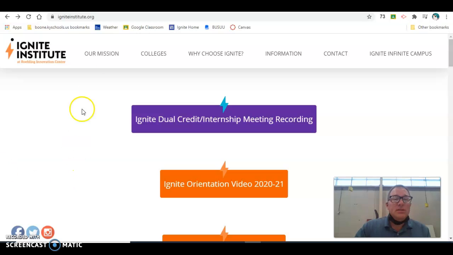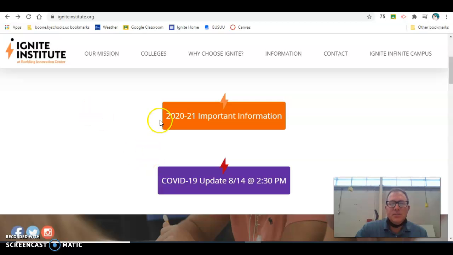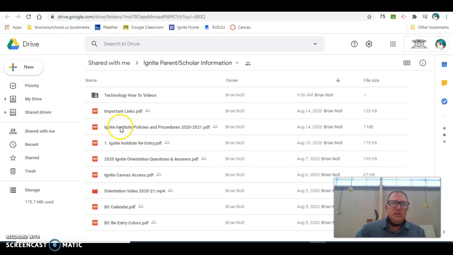One of the things that you'll want to do, and this will definitely help you out a great deal, you would go up here to the URL bar and you would type in igniteinstitute.org, okay, and it will take you to this page right here. If you take a look down here at the bottom, you will see 2021 important information. Click on that, and you go into a Google Drive folder.